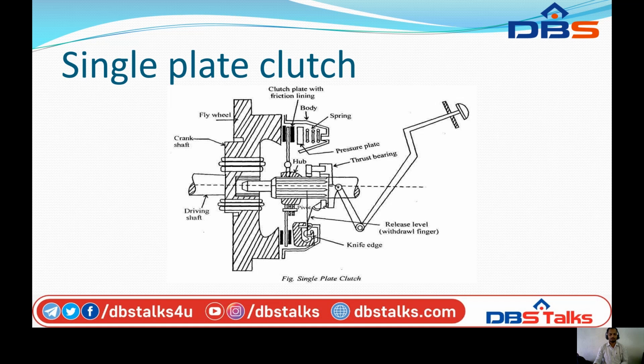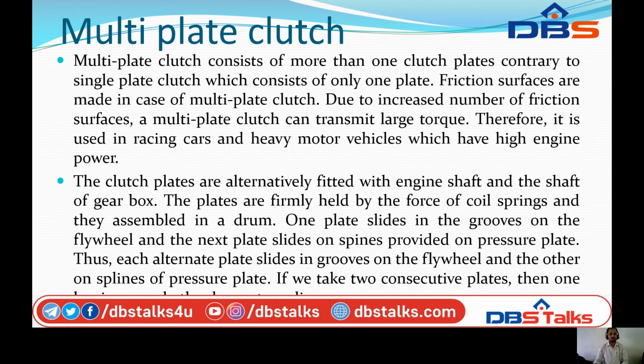For smaller, lighter vehicles we use a single plate clutch. A multi plate clutch consists of more than one plate, in contrast to the single plate clutch, which consists of only one plate.